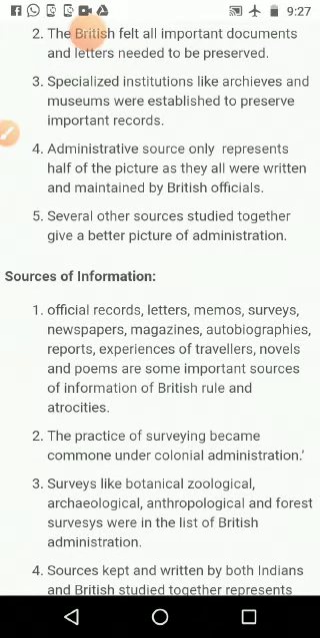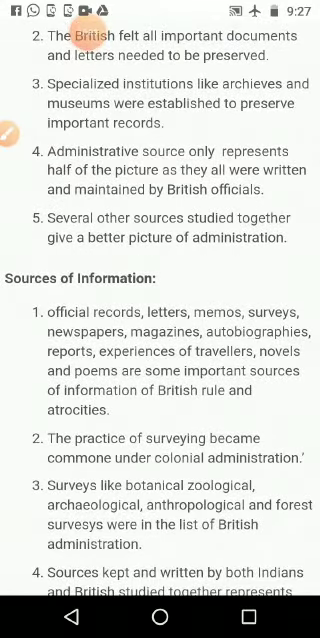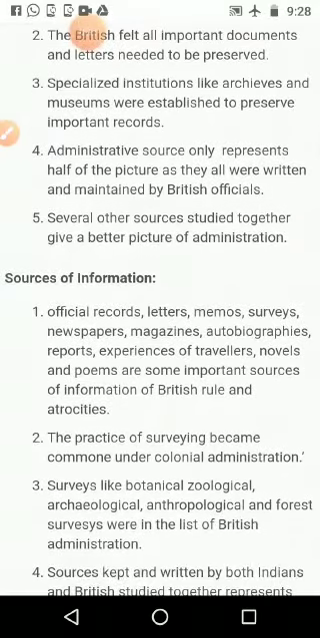Administrative sources only represent half of the picture, as they were all written and maintained by British officials. In administrative sources, we are getting half of the picture. We are not getting the real picture. If they killed 10,000 people, they may write 5,000 or 1,000, that much only. That is the drawback of the documents they preserved for their administration.